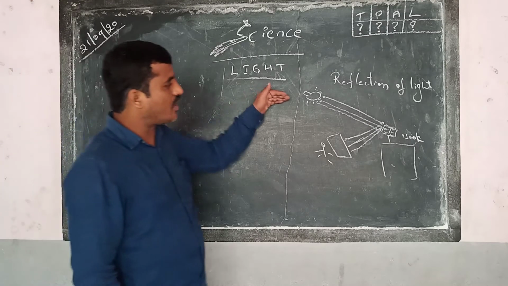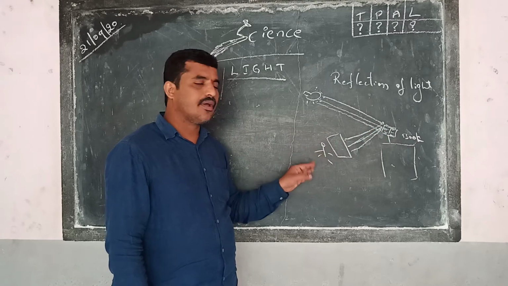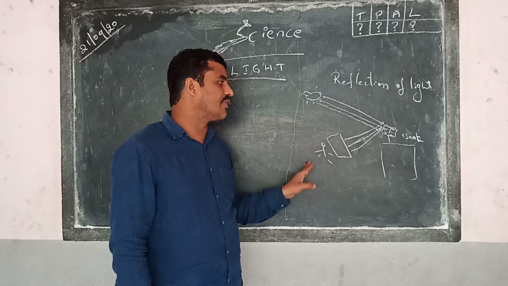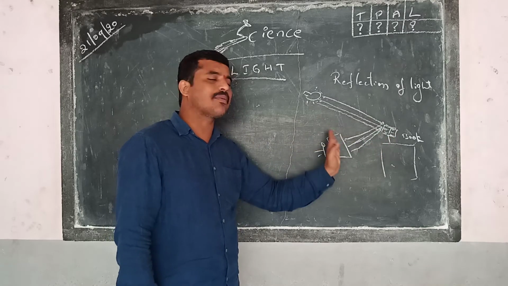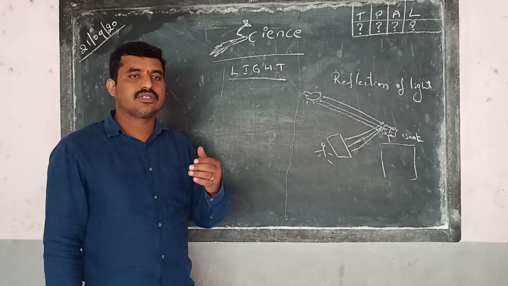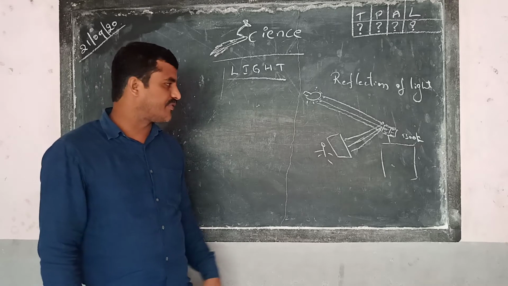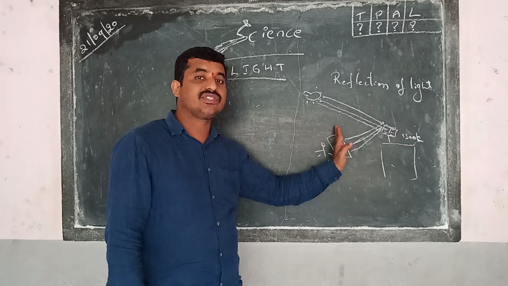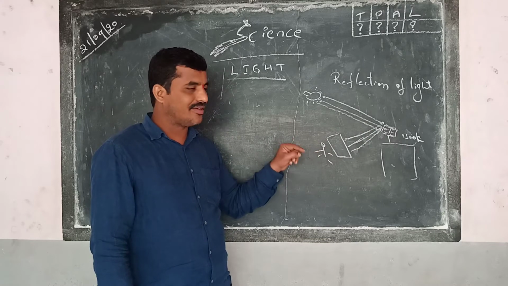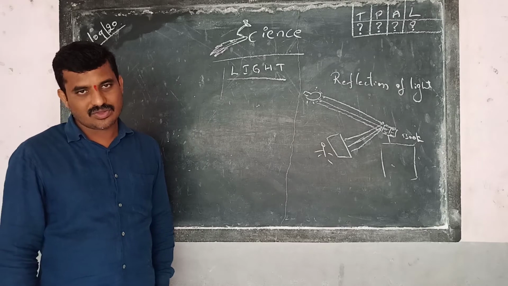So whenever light falls on the objects, when it bounces back, if that bounced back light falls on our eyes, then we are able to see the object. If some obstruction has come in the middle, something which is not allowing this light to reach us, then we cannot see the object. Got it now?